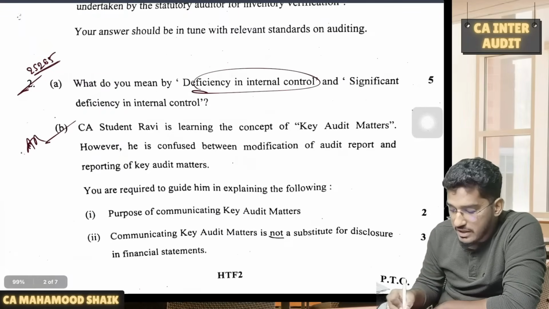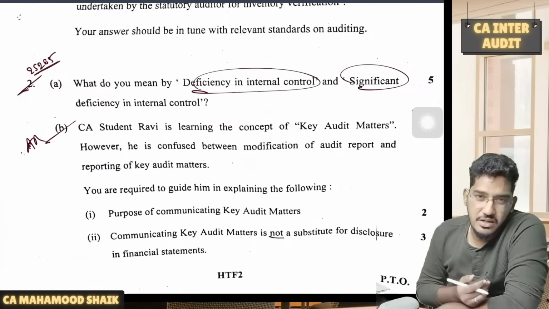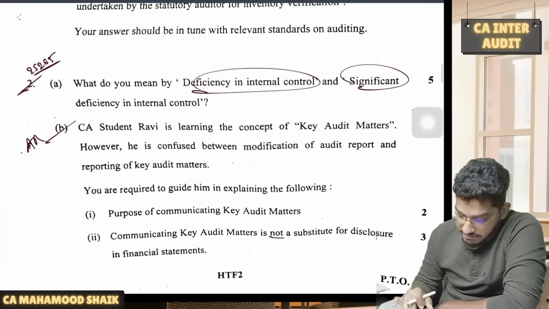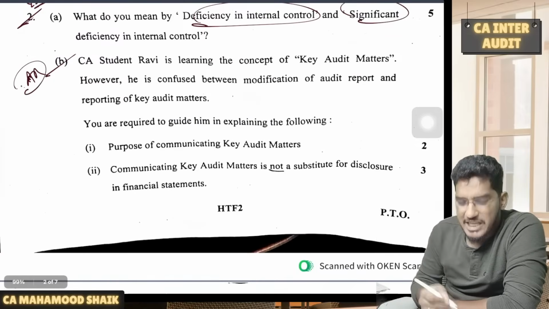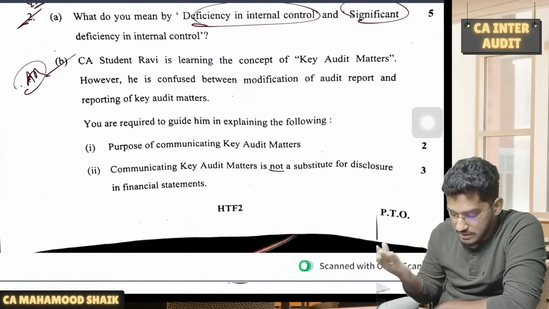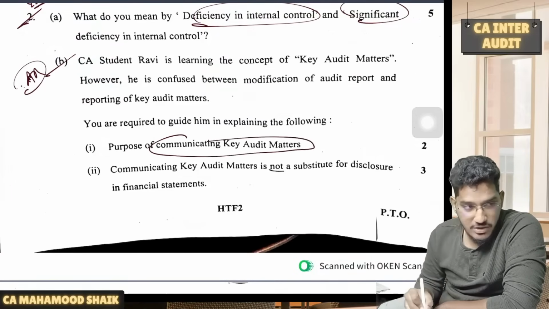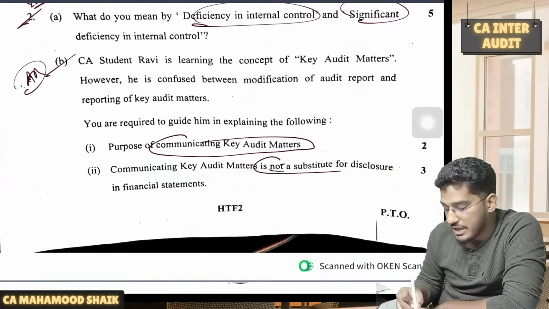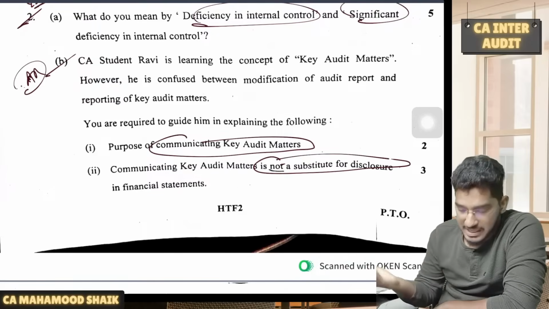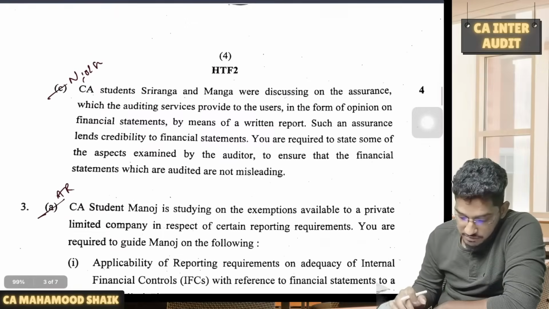What do you mean by deficiency in internal control? What do you mean by significant deficiency in internal control? Straightforward question, SA 265. Next one. This is a very expected question. We are all well versed with it. What is the purpose of communicating the key audit matters? And communicating key audit matters is not a substitute for certain items. What are they? Straightforward question from audit reporting.